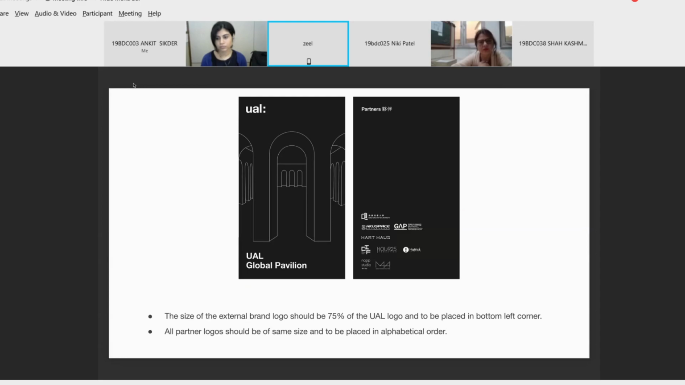Okay, this is using the symbol with typography. Next. These are some do's and don'ts, like we cannot overuse the symbol, we can't rotate it. Next.